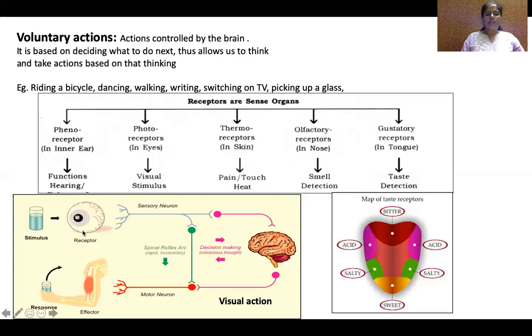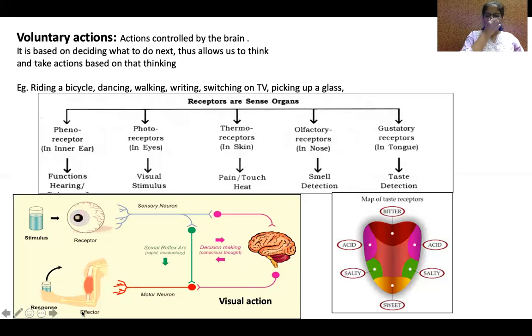So eyes are the receptors here, sensory neuron, brain receives, muscle is the effector here, and we'll see the response. Okay, this is the flow of voluntary actions. It involves thinking, should I take the cup? So the brain is helping in thinking and performs the function.